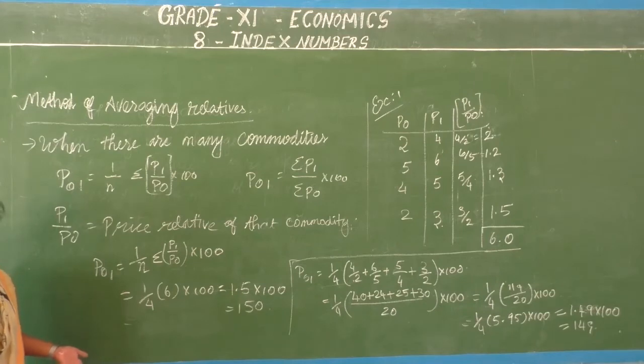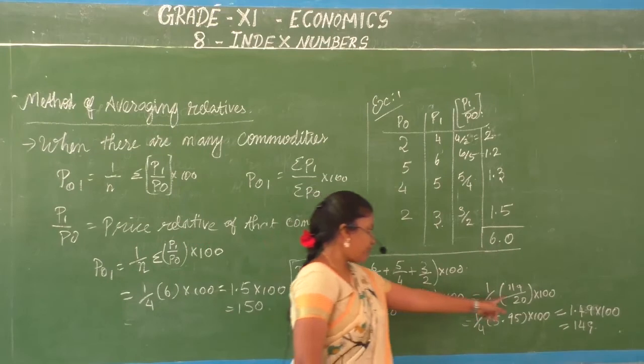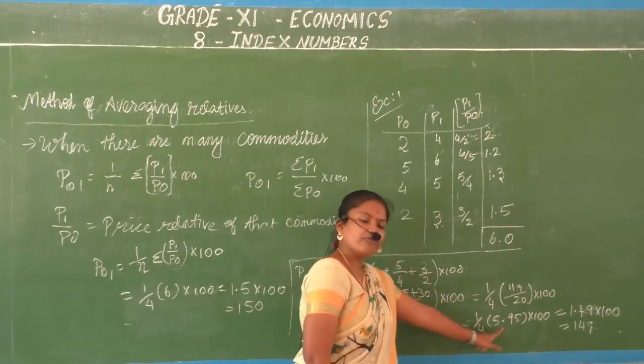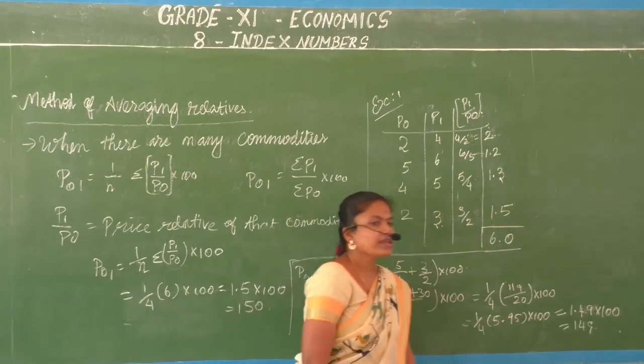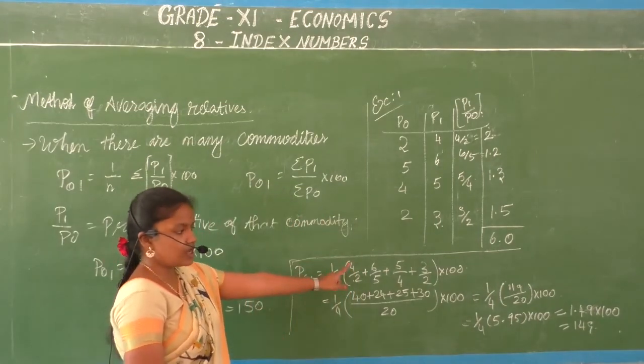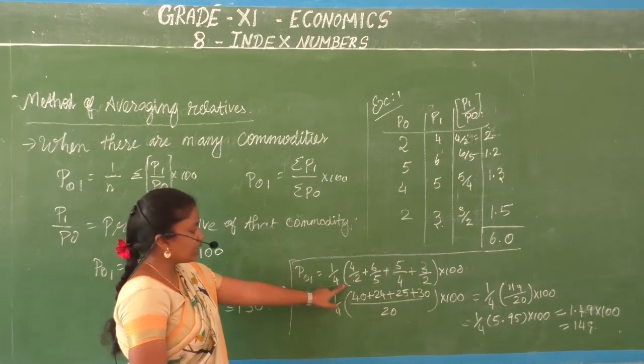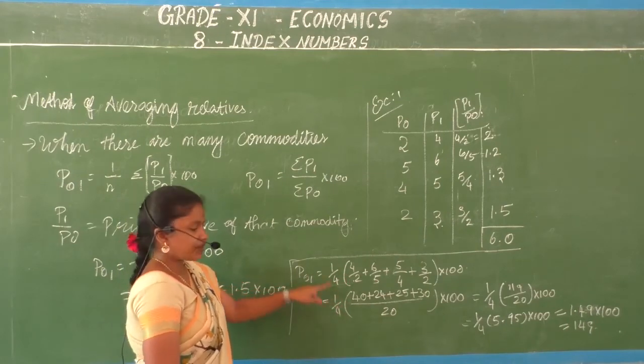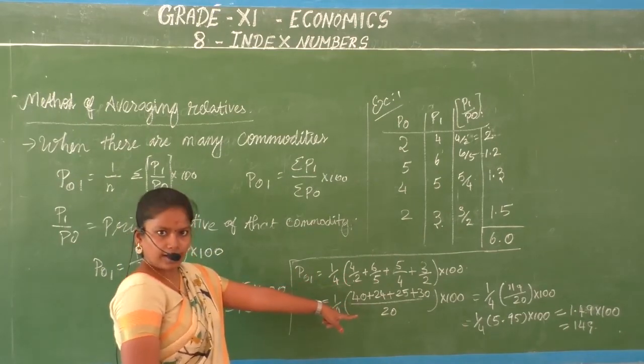Is there a big difference? No, there isn't. And here if I take this 5.95 as 6 I am going to get the same answer. So no matter which method you are using you will be getting the same answer. But in the method la neenga LCM edukkanum. LCM eduthathu adukapprama you have to do the calculation.